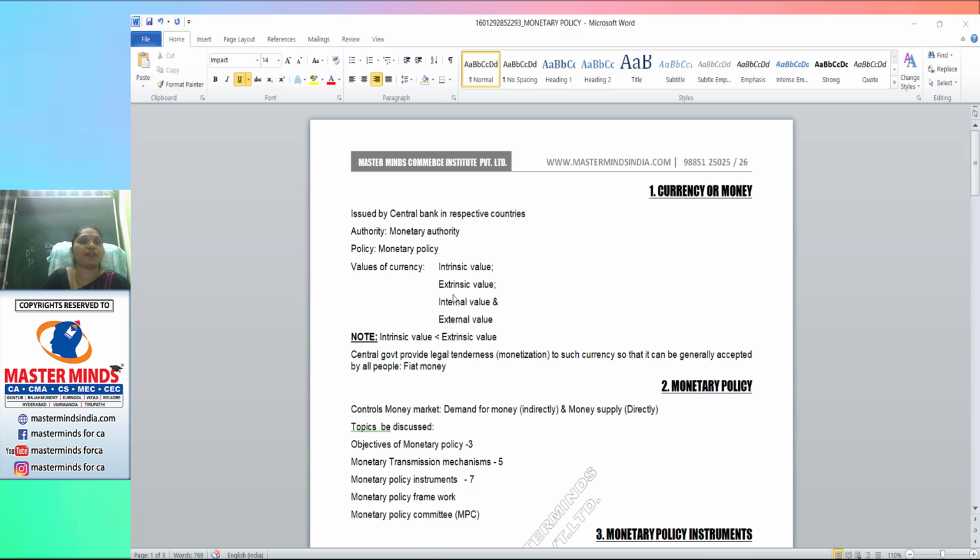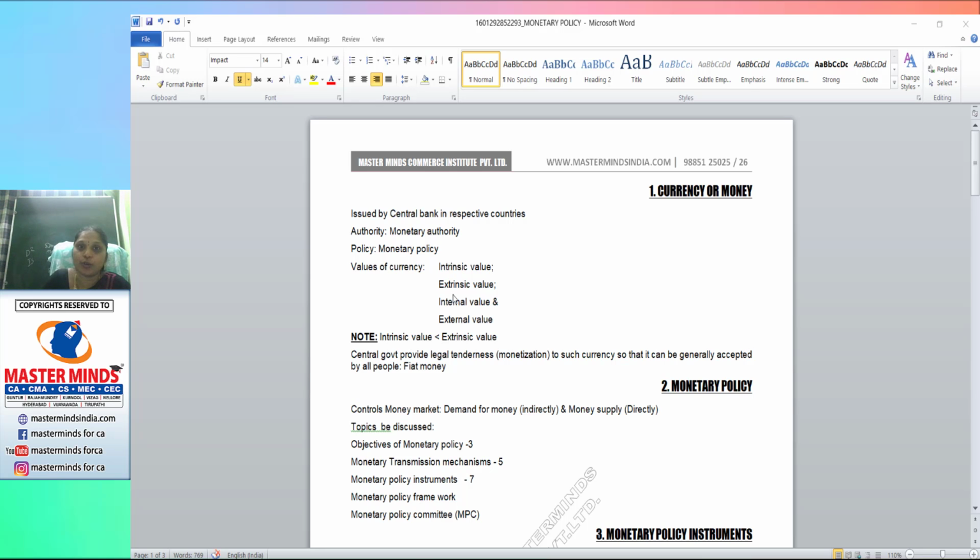Sometimes the value of the rupee increases and we call it appreciation of home currency. So even in the international market, the foreign exchange market, we come across appreciation and depreciation of currency. Because of appreciation or depreciation of currency, the external value of currency gets